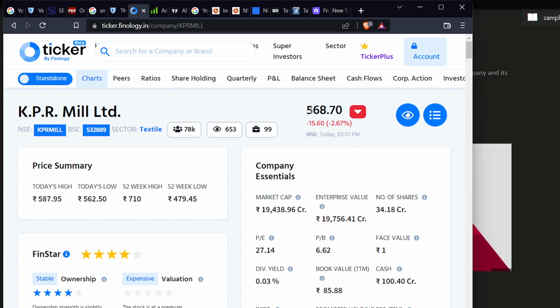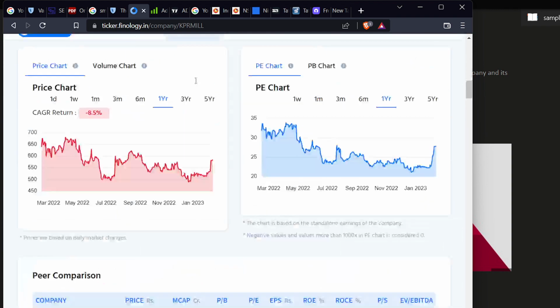One share price is 568, and what will be the cost of all the shares? When we multiply the number of shares by the current market price, you get the total worth of the company. That is called the market cap. This is the worth of this company. So if you have 20,000 crore, you can buy KPR Mill Limited. This is the market cap, and since it is under 20,000, we call it a mid cap. Okay, and now we'll go to the shareholding pattern.